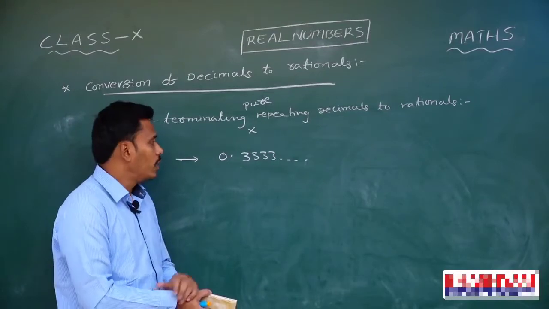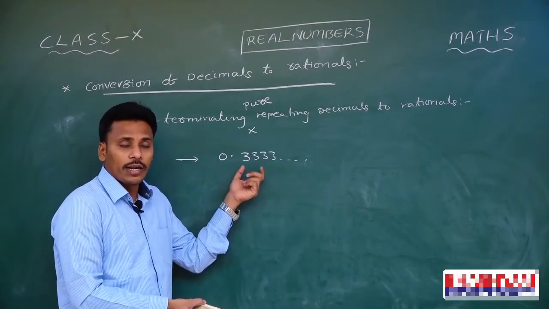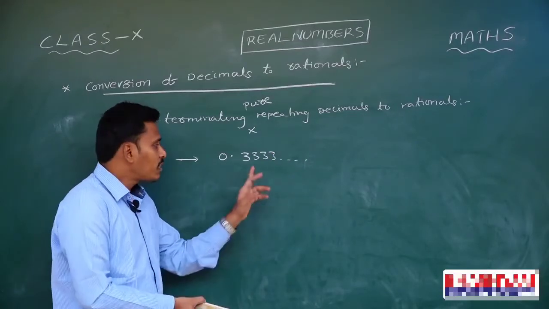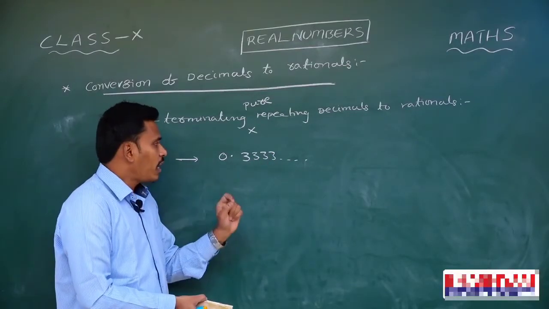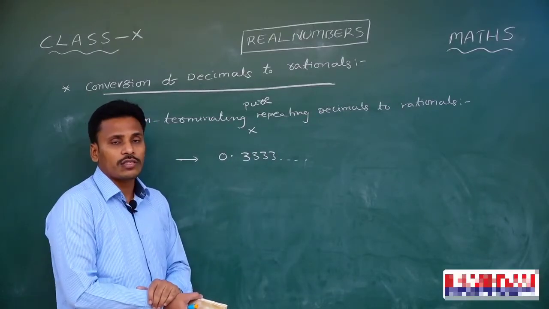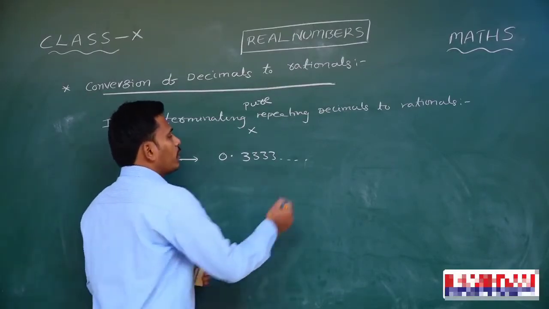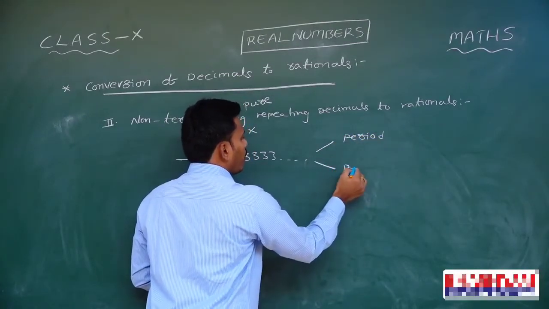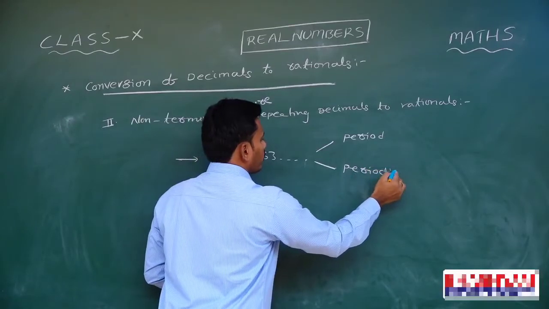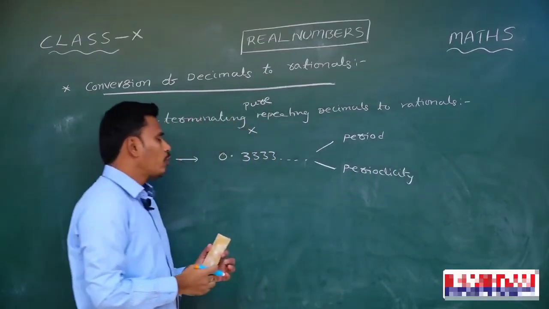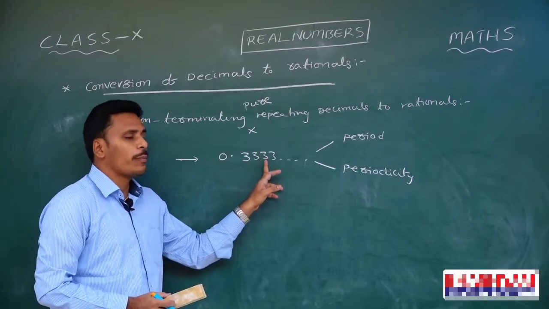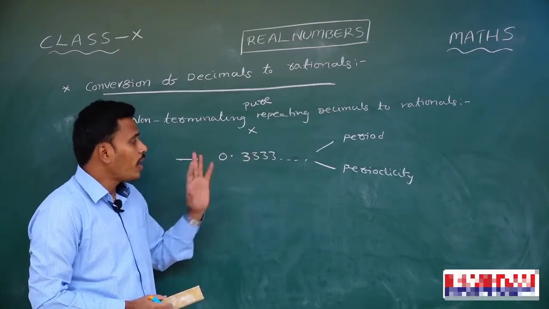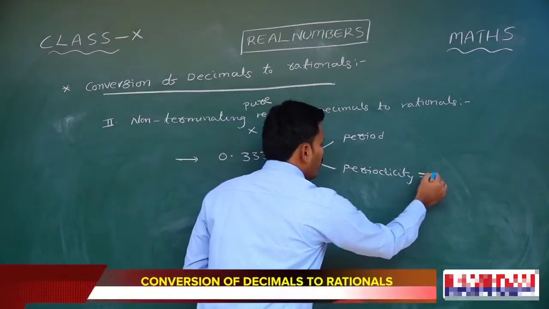And now our task is to convert this non-terminating pure repeating decimal to a rational number. First of all, since 3 is repeating, we usually use 2 terms related to repeating decimals: one is the period of the decimal and the other is the periodicity of the decimal. Since only one digit is repeating, that 1 is the periodicity of this decimal.